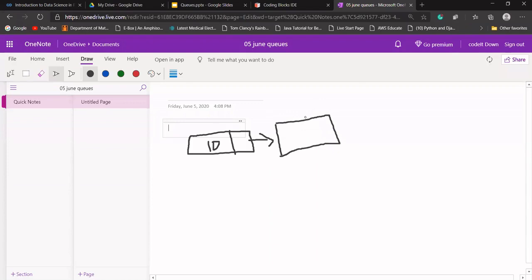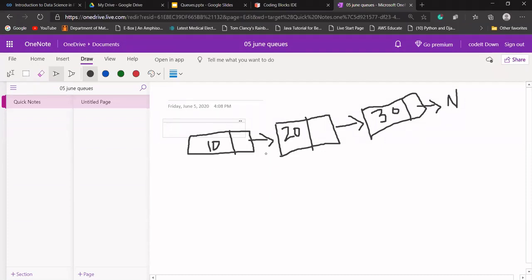Let's say 1, 2, it's 20. 20 is having the address of 30. Let's say here one node is there, it is having the value 30. Let's say its next is null, so it will have value null.